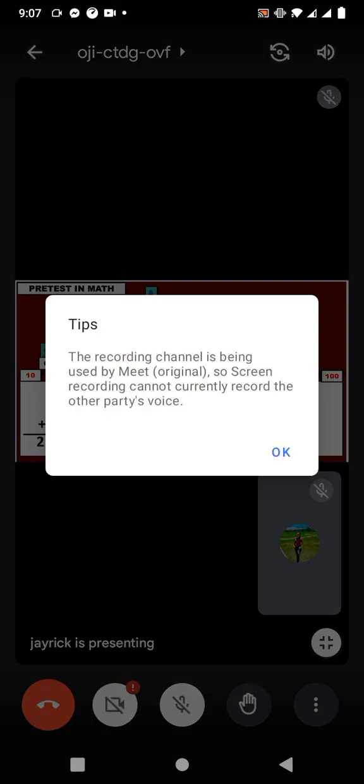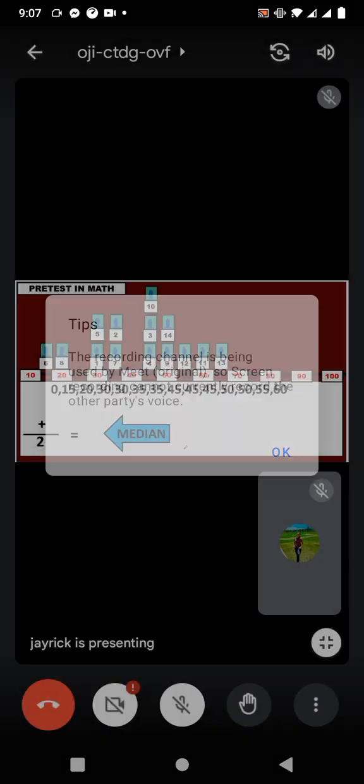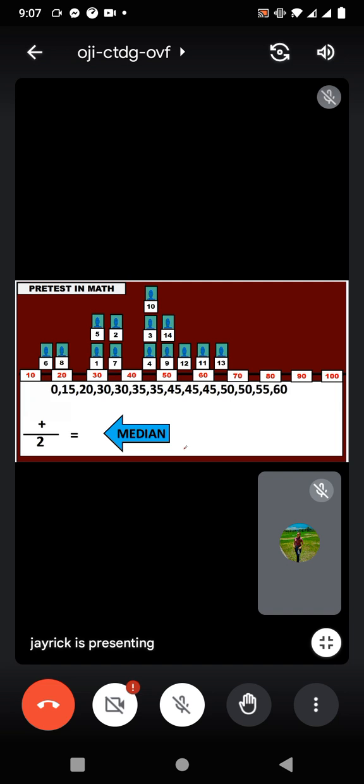Yes, very good. The lowest part. So this is the reason why we have this ordered data set. We have the first value which is 0 and the second value is 15. Now the last and the highest value is 60. Okay, very good.